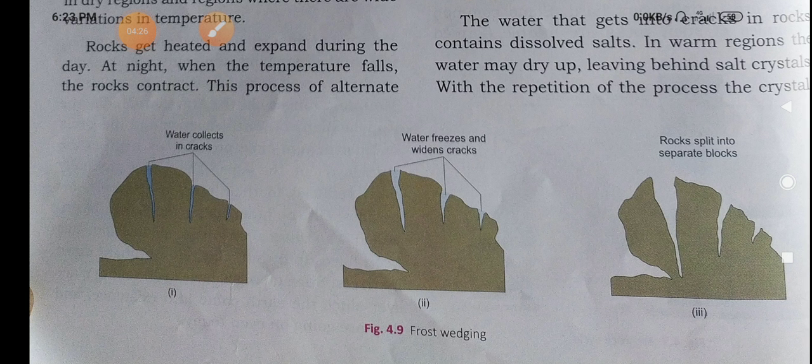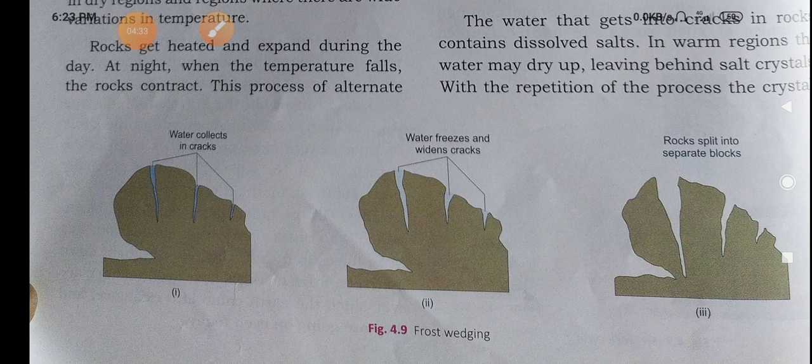Second is frost weathering, also called frost wedging. Water easily gets into the cracks in rocks. It happens in cold regions, and this water may freeze.